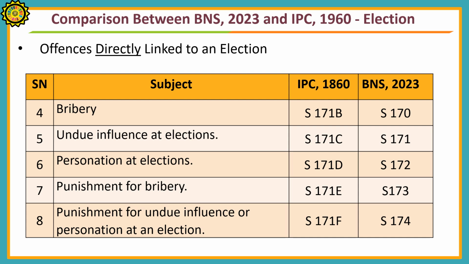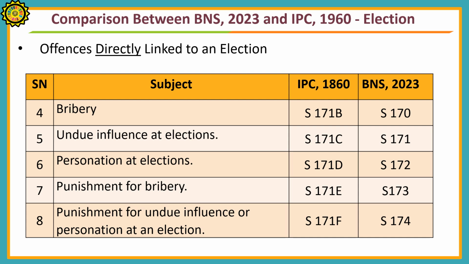Undue influence at the elections was described in Section 171C of IPC. Now it is mentioned in Section 171 of BNS. Personation at elections was described in Section 171D of IPC. Now it is mentioned in Section 172 of BNS.